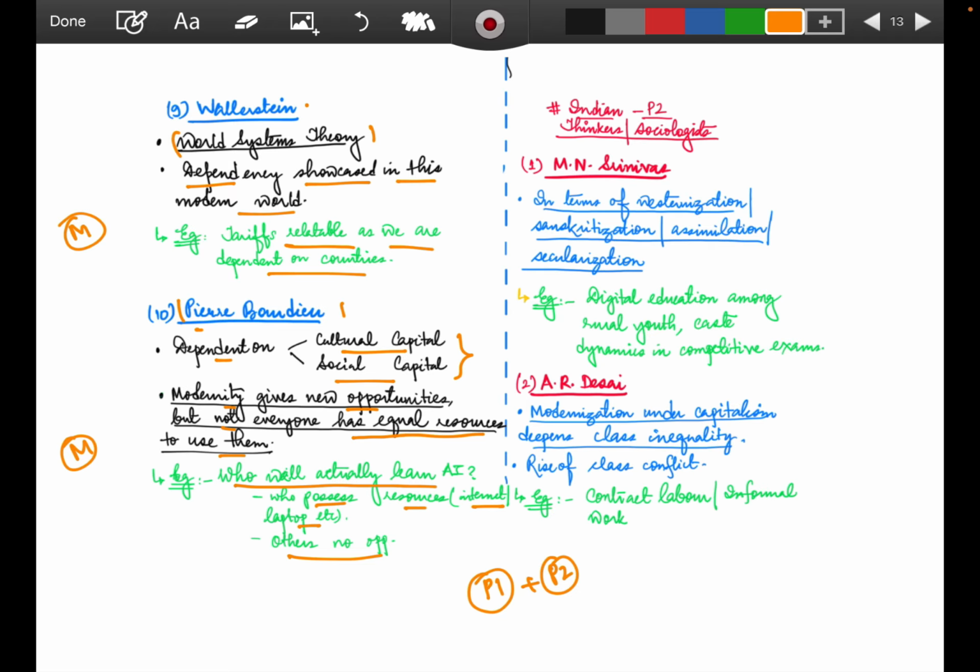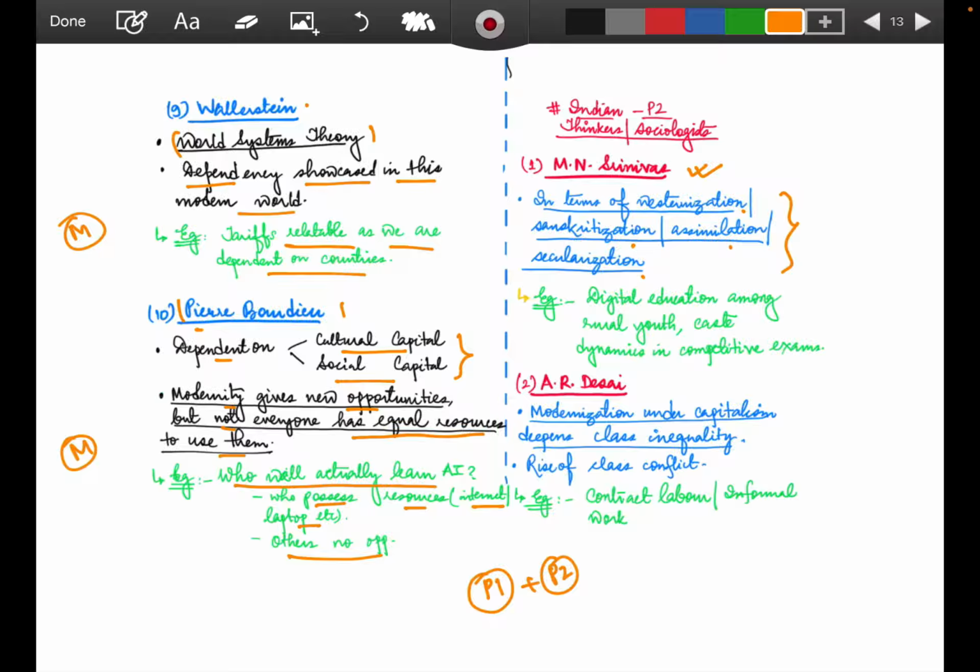We'll see how. So we are starting with M.N. Srinivas. What does M.N. Srinivas talk of? M.N. Srinivas talks of westernization, Sanskritization, assimilation, secularization. You can go with the static notes in the Brainstorming Sociology's Telegram channel, which I'll help you reach out to in the last slide. But you can go through the static notes, what is westernization, what is Sanskritization, what is assimilation or secularization, if you're not aware of the basics.